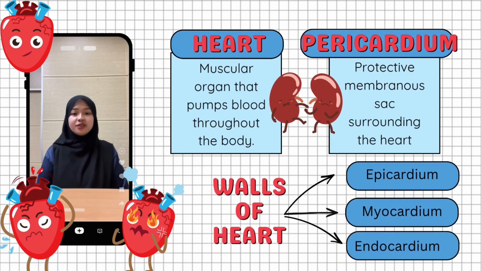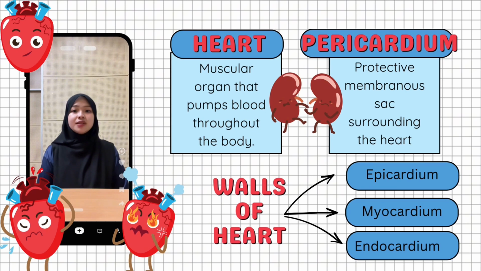Next, let's focus on the structure of the heart. The heart is a muscular organ that pumps blood throughout the body. The heart is surrounded by a protective membranous sac called the pericardium. Its function is to protect and support the heart while reducing friction during heart movement.